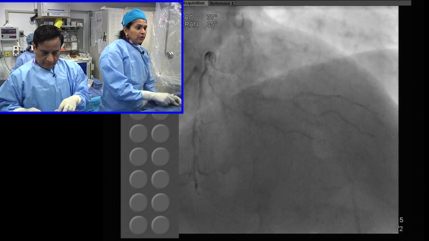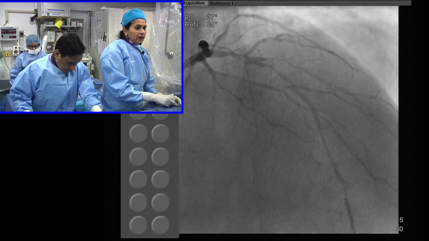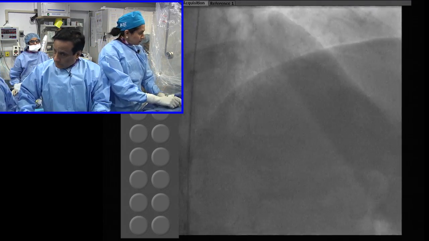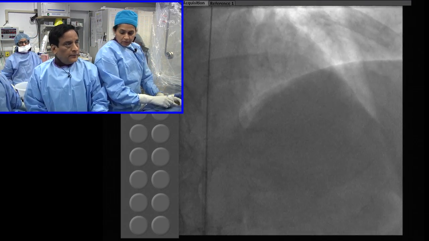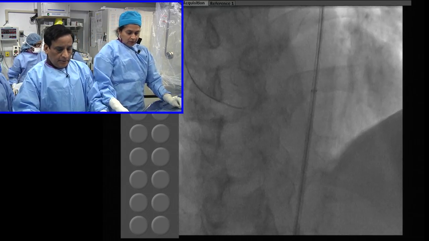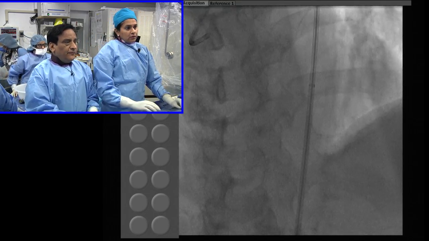Okay. The second one we pre-dilate and probably a 2.5 stent there with the mini crush technique. And that's also a diffusely diseased diagonal. Yeah. So that will be the issue, that we save one diagonal.